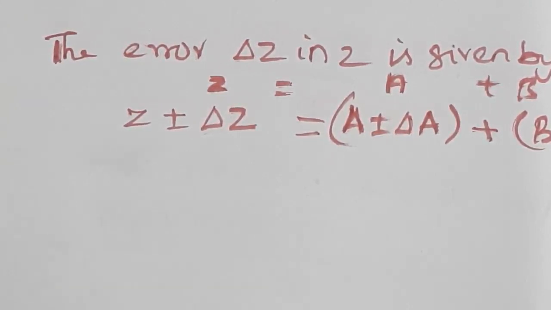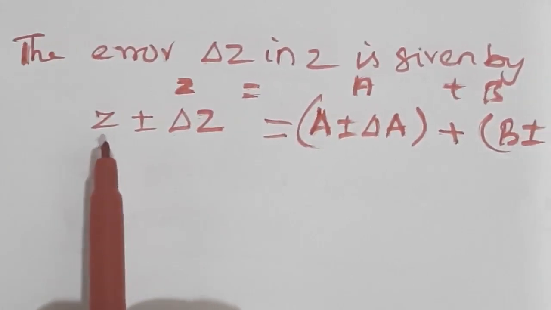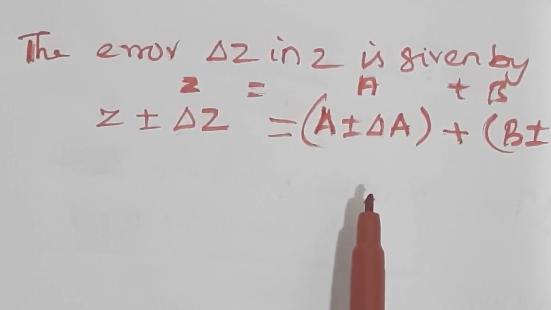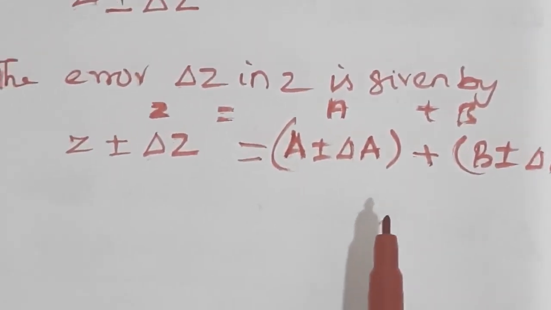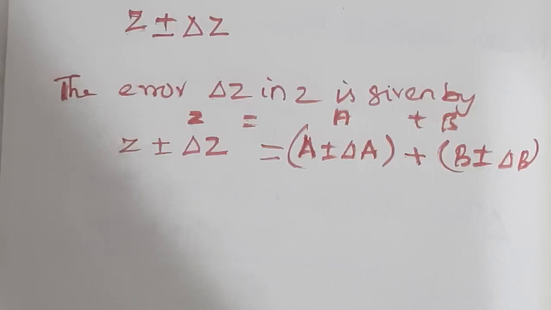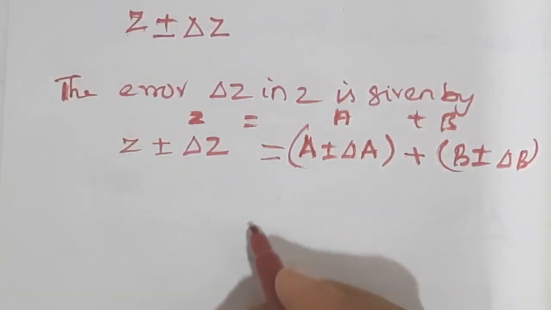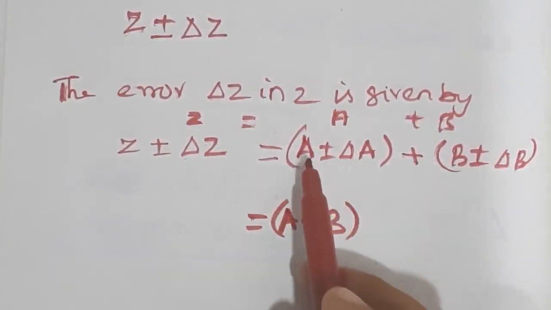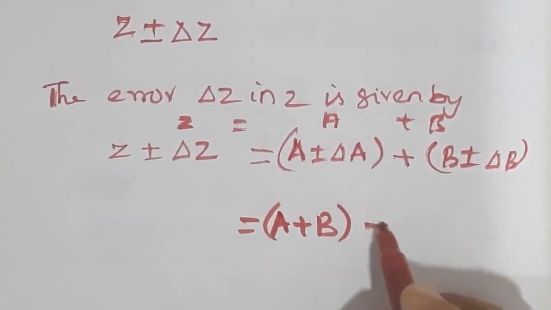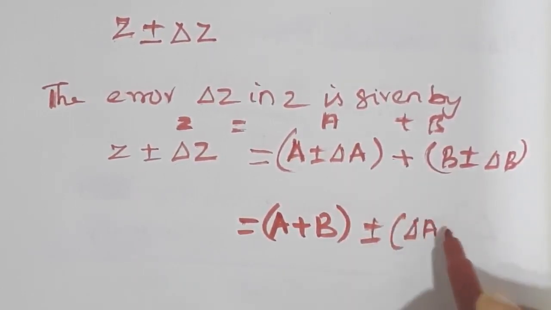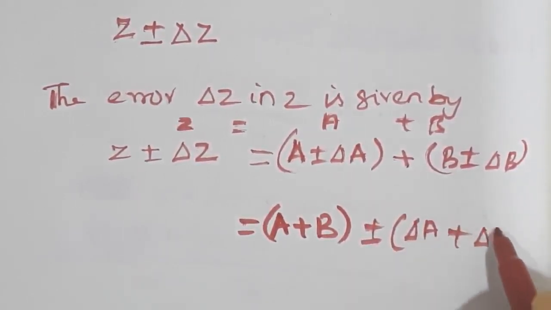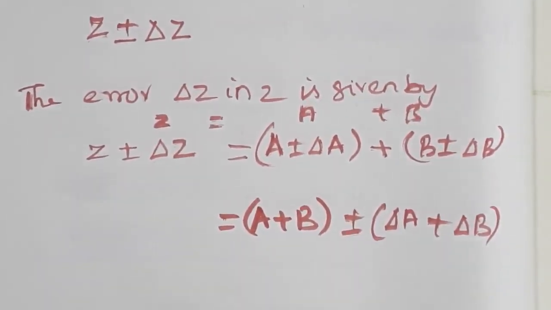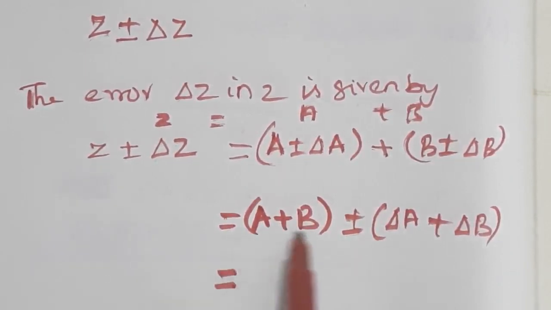Z in terms of error is Z plus or minus delta Z, A is A plus or minus delta A, and B is B plus or minus delta B. Now we can write A plus B on one side, then plus or minus delta A plus delta B. This can be written as, what is A plus B?